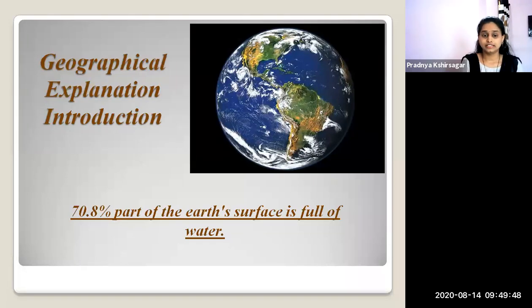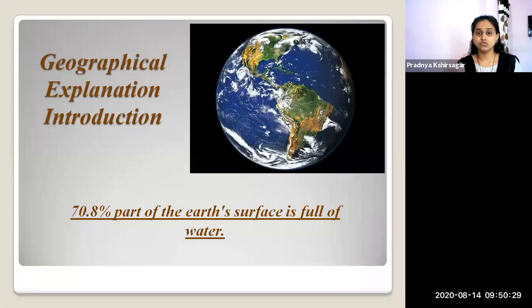But the distribution of the water is very unequal. The distribution of the water is very uneven. At some places on the Earth's surface, there is ample water, meaning there is more water in some places of the earth, but at another place on the Earth's surface, there is less water. This distribution of water is very unequal.